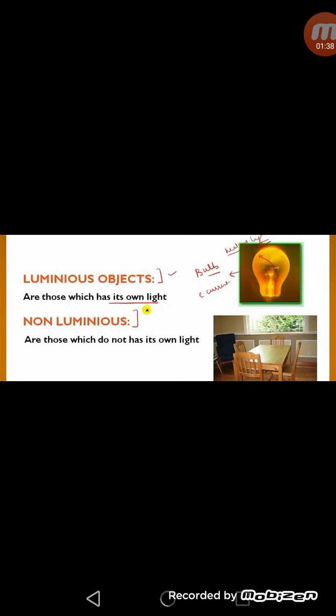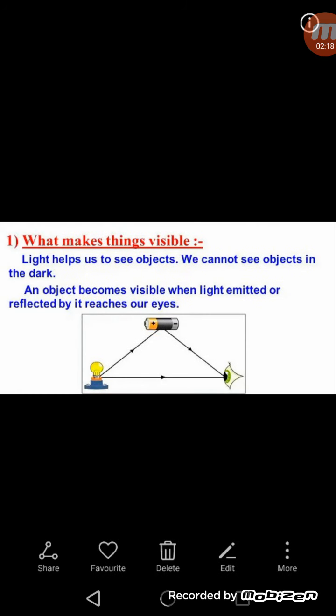Moon shines at night, but moon is a non-luminous body because it does not emit its own light. It shines because light from the sun falls on the moon and gets reflected to reach us. Just like moonlight, we can talk of the earth light. The light coming from the sun gets reflected from the surface of the earth, and is called earth light. The earth light can be seen from the moon. So we can say luminous objects are those objects which emit their own light, and non-luminous objects are those which do not emit any light.